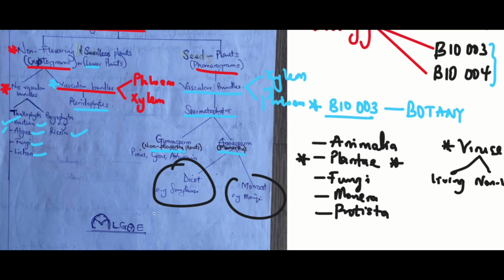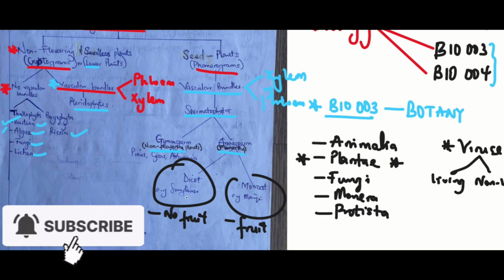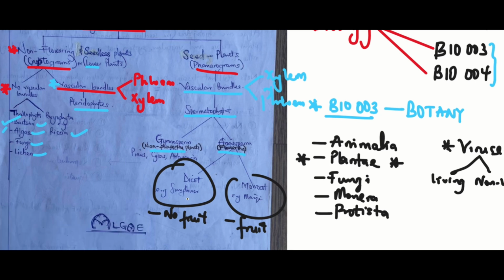For the dicots, they do not bear fruits. But for monocots, they bear fruits, and that's why we can get maize. Which means that mango is a fruit-bearing plant, hence it should be classified under angiosperm, while sunflower does not bear fruits, hence it is classified under dicots. There are many other reasons that a plant is classified under dicots and not monocots, which will be unfolding on the next page.